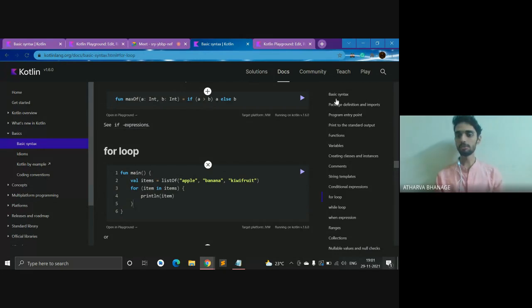So what have we understood today? We have understood printing, functions, variables, comments, then classes. We won't be talking about classes right now. We'll talk about it later on when we are into developing an app. Then we have talked about conditional expressions. What is left for today's course is for loop, while loop, when, and probably I'll cover the ranges part in this for loop as well.